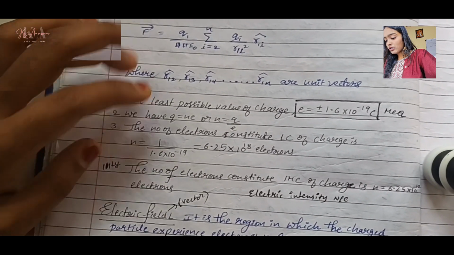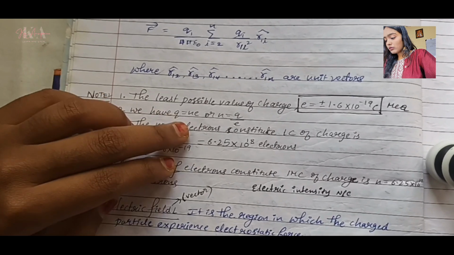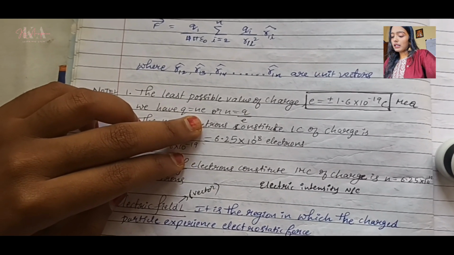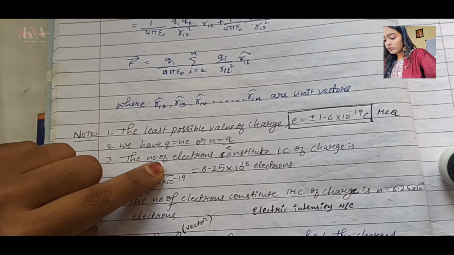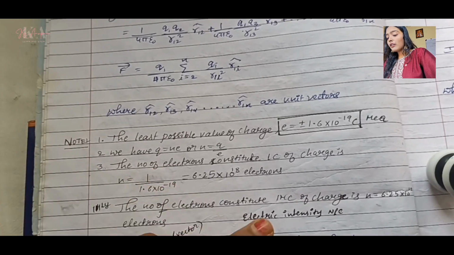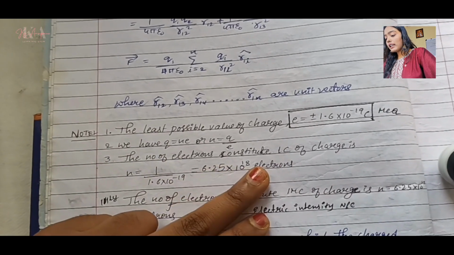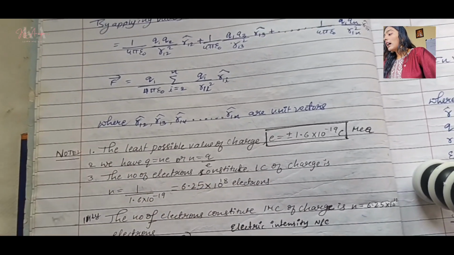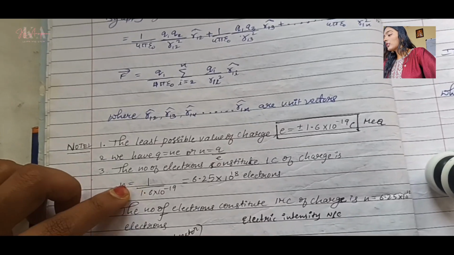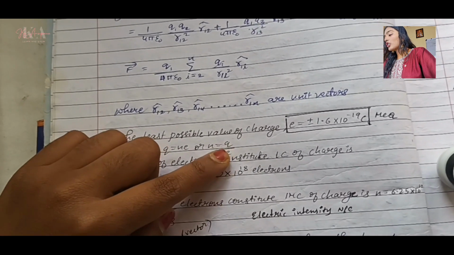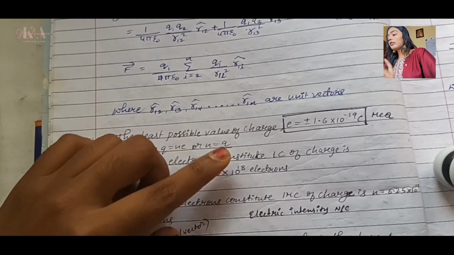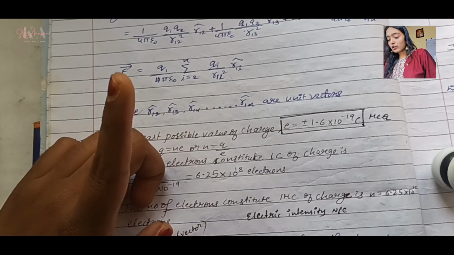Number of electrons constitute in 1 coulomb of charge. So basically, as I will show you, here what you see, we have Q is equal to Ne. This is the basic general formula. And then we have the number of electrons constitute 1 coulomb of charge. Means basically when we are talking about 1 coulomb of charge, what are the number of electrons we have?